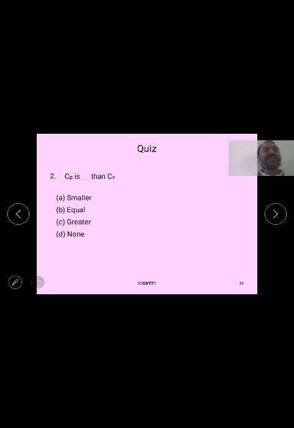And Cp value is always greater than Cv. So option C is correct.